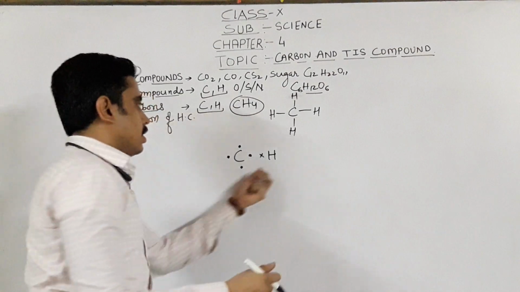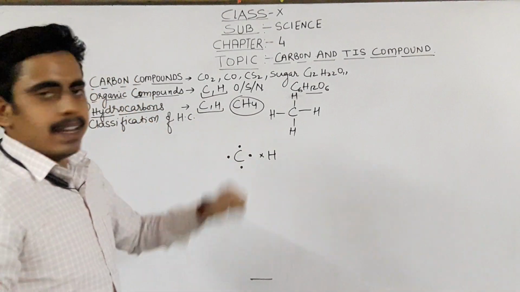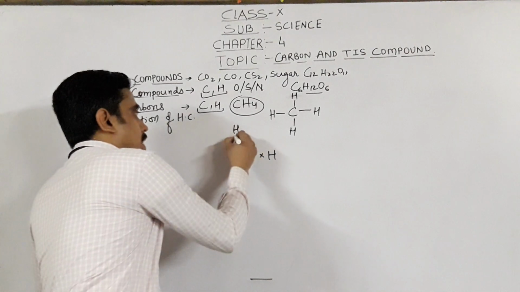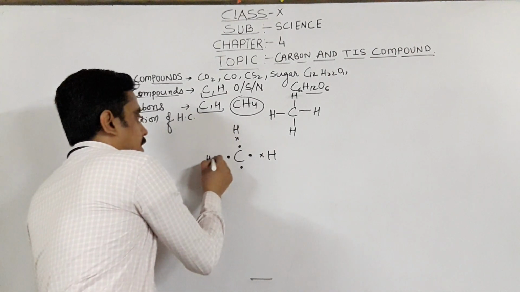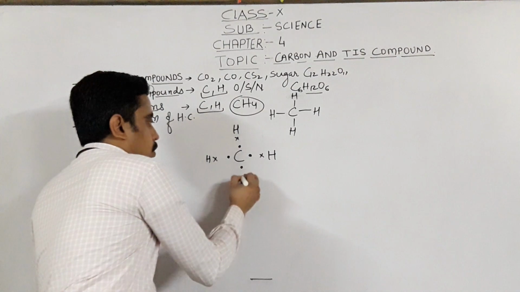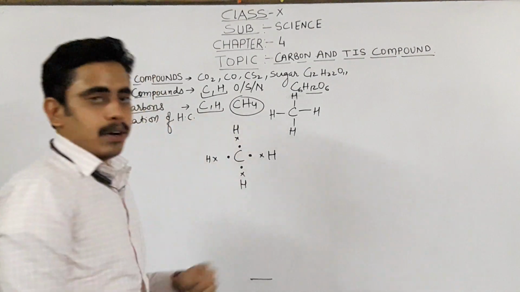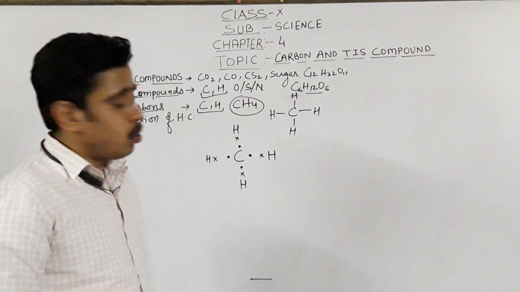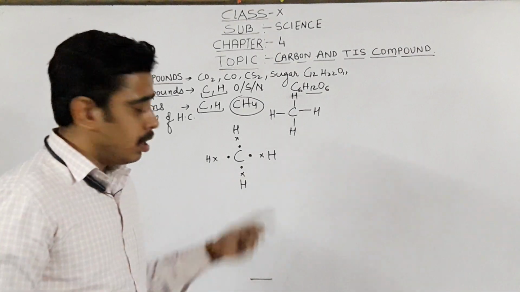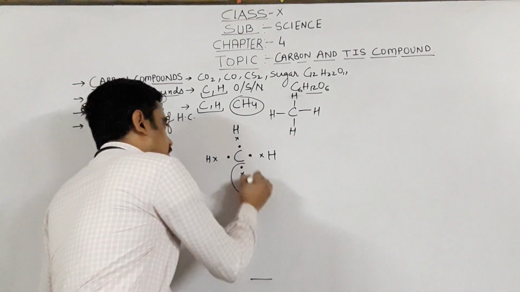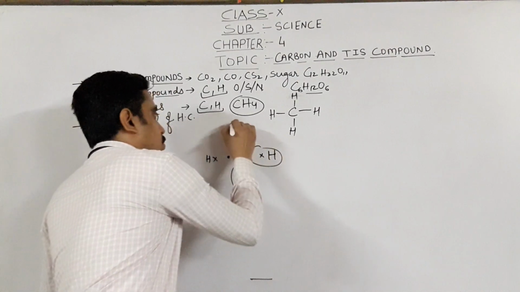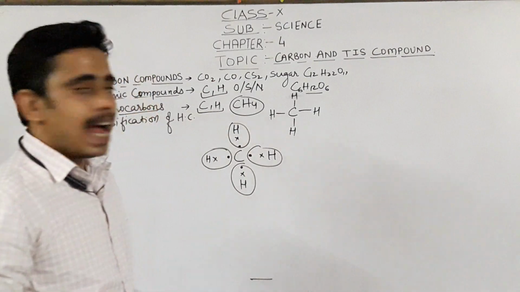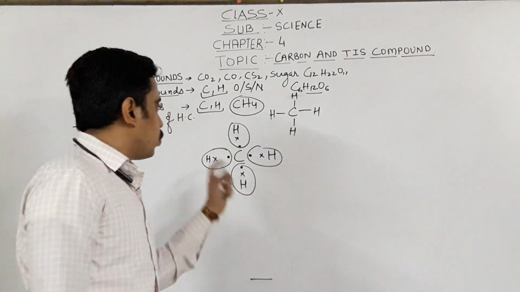Let's suppose this is the hydrogen atom and this is the valence electron of this hydrogen atom. This is another hydrogen atom, and this is its valence electron. Similarly for this hydrogen and this hydrogen. So hydrogen needs only 1 electron to complete its octet. So it will share its 1 electron with the carbon atom like this. Similarly for this hydrogen and this hydrogen. So this is how hydrogen has completed the outermost shell.